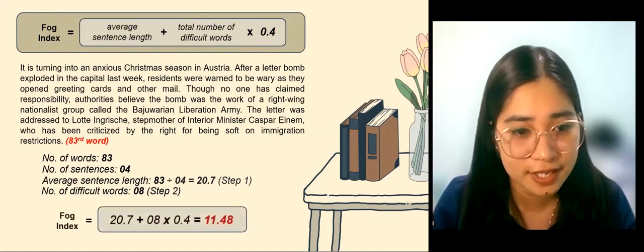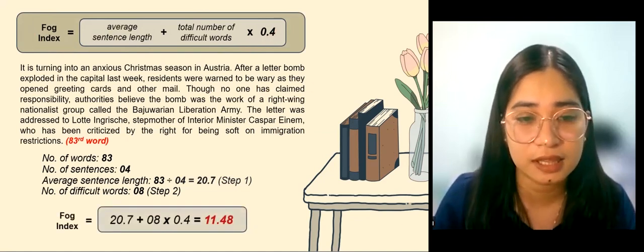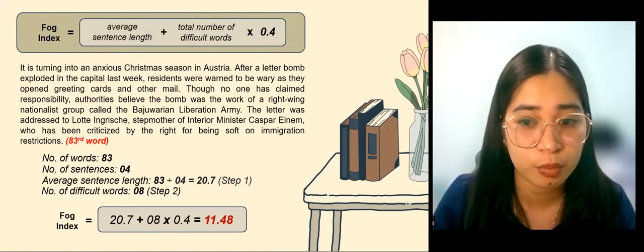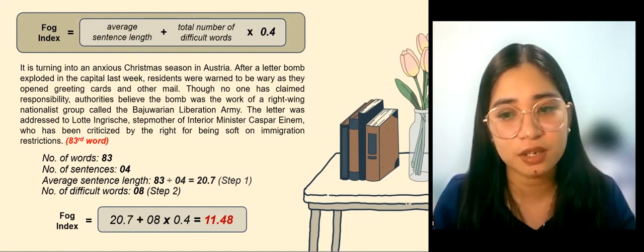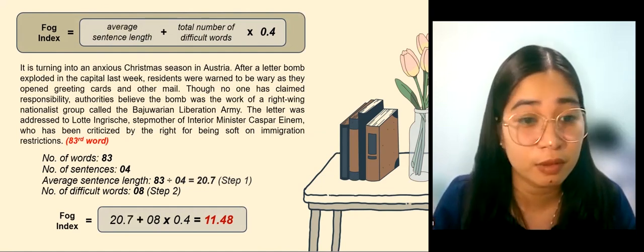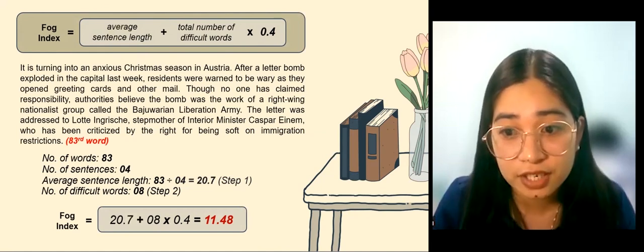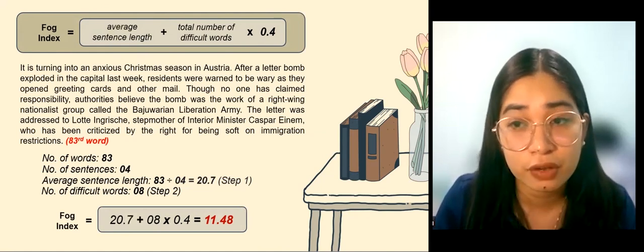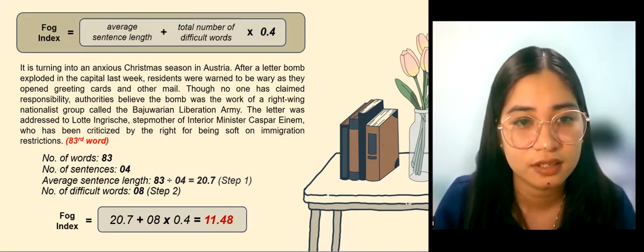So 20.7 plus 8, times 0.4, is equal to 11.48. Let us check where fog index number 11.48 lies in the reading range table, so we will know if this passage is difficult to understand.